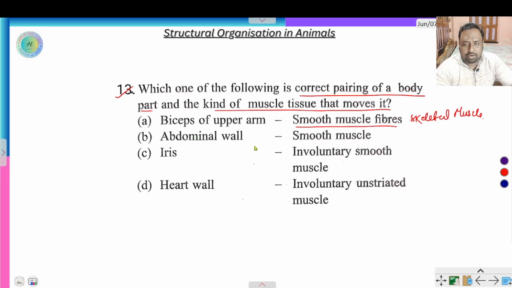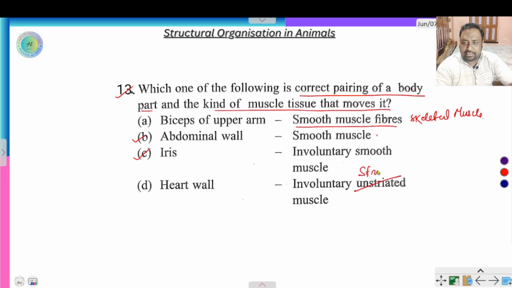And abdominal wall. Abdominal wall is also made by smooth muscle. This is right. Iris, involuntary smooth muscle. Iris is also involuntary and smooth muscle. Heart wall. Heart wall is striated and involuntary, not unstriated.